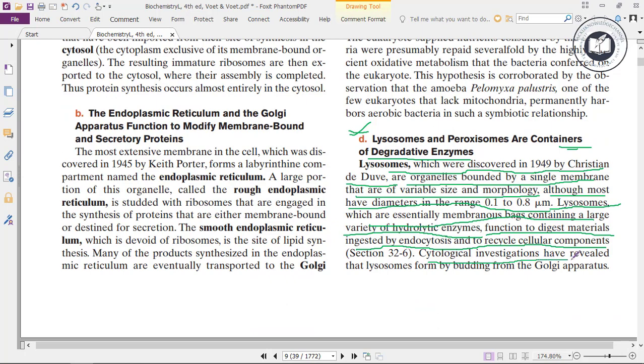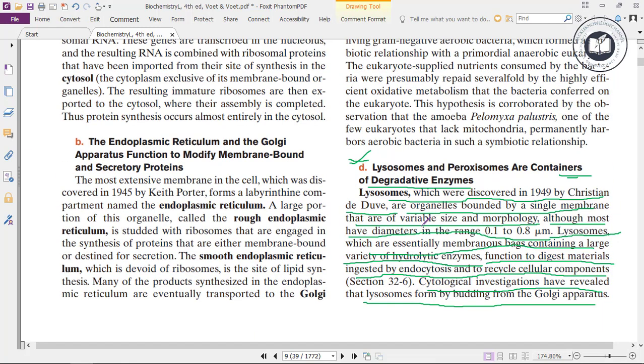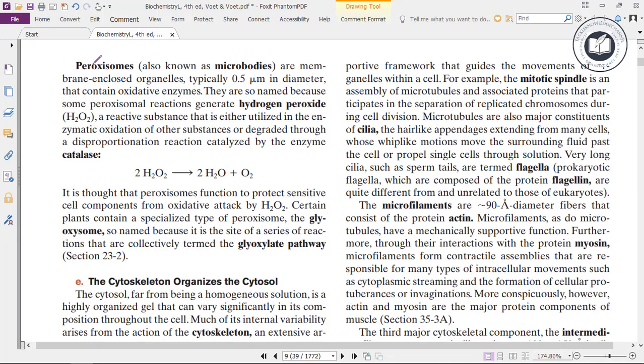Cytological investigations have revealed that lysosomes form by budding from the Golgi apparatus.